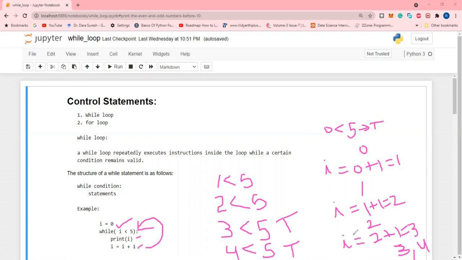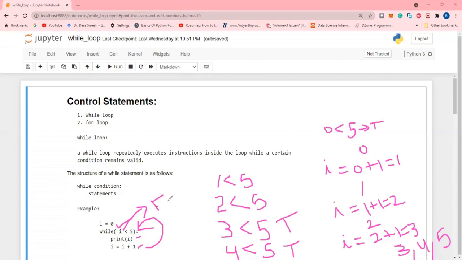So again 4 is printed, and the i value becomes 5. Now again, 5 less than 5 is not possible, so the condition becomes invalid, or we can say false.